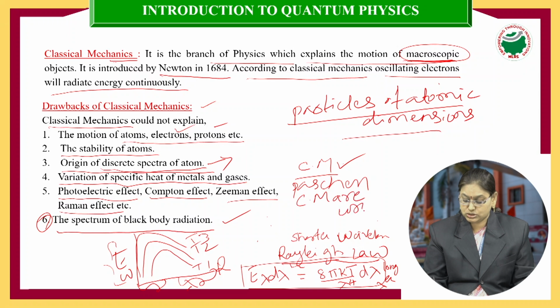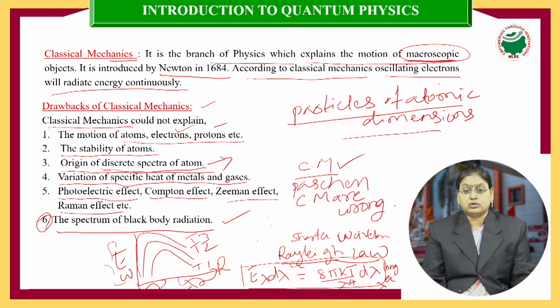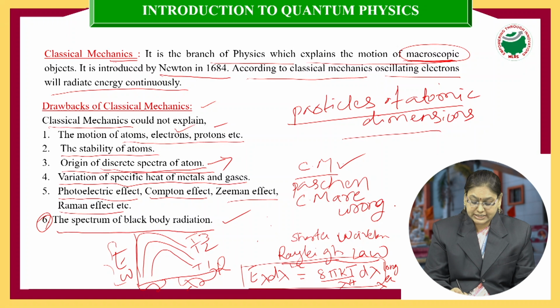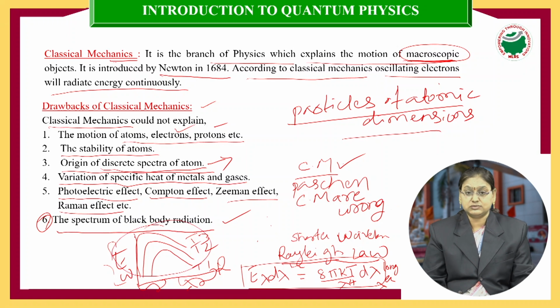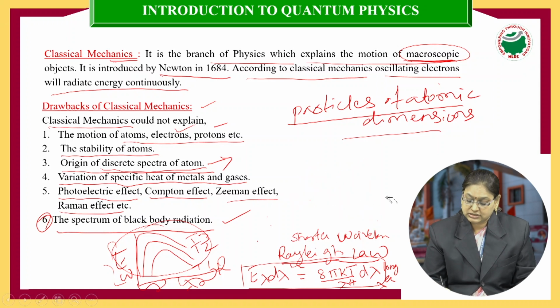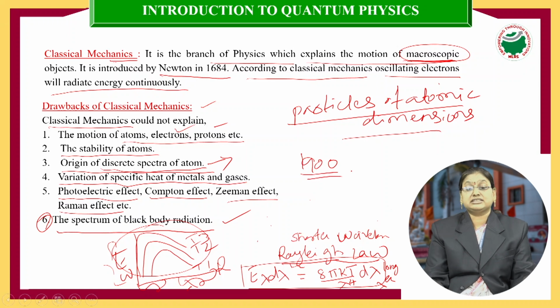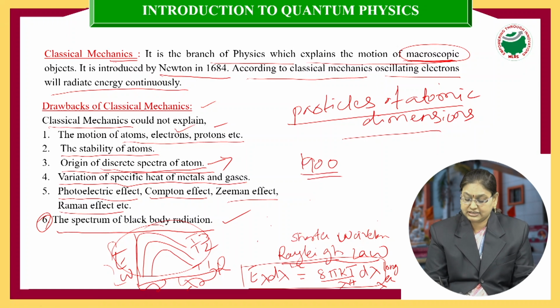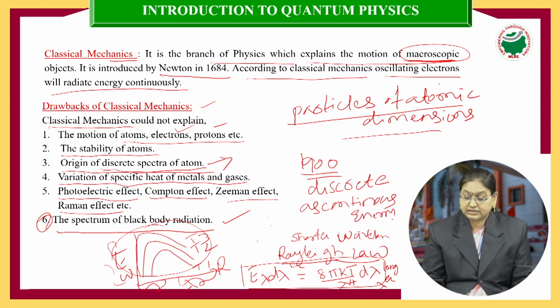So in order to explain these experimental curves, Max Planck in the year 1900 suggested that we would get the correct results if we take energy as discrete instead of continuous energy.